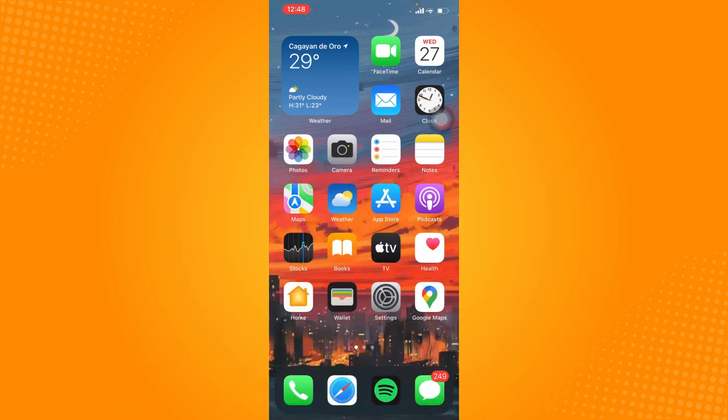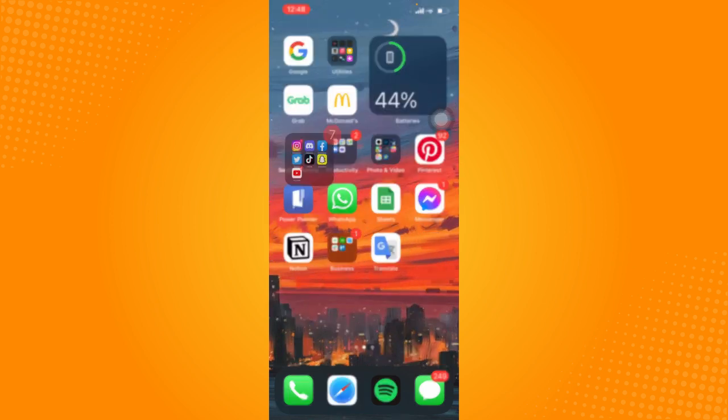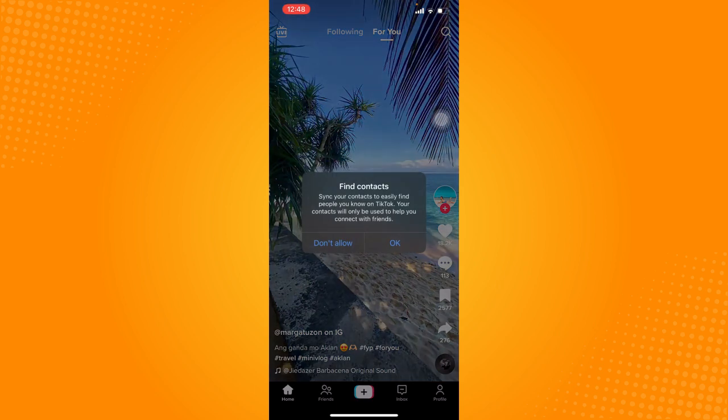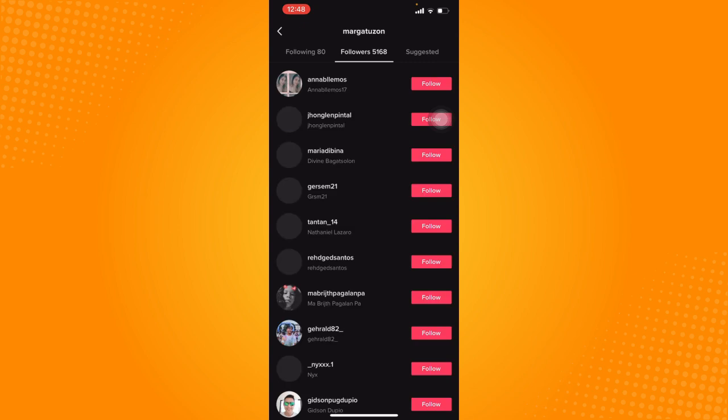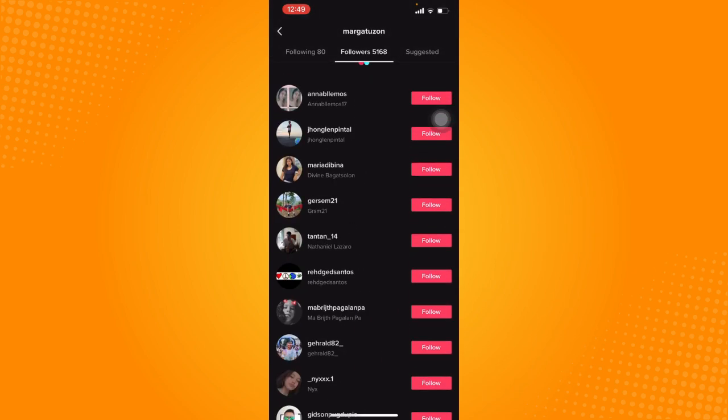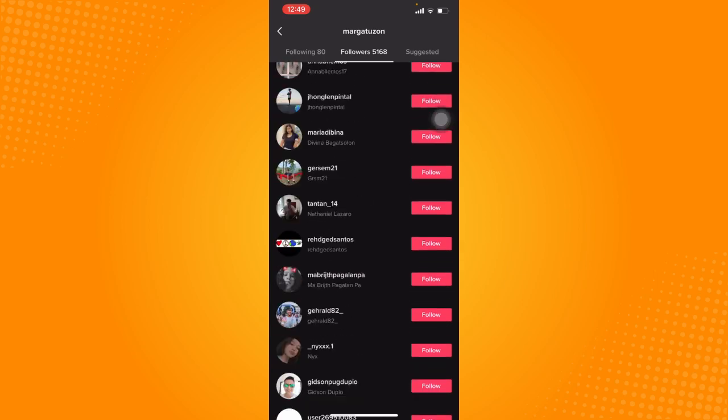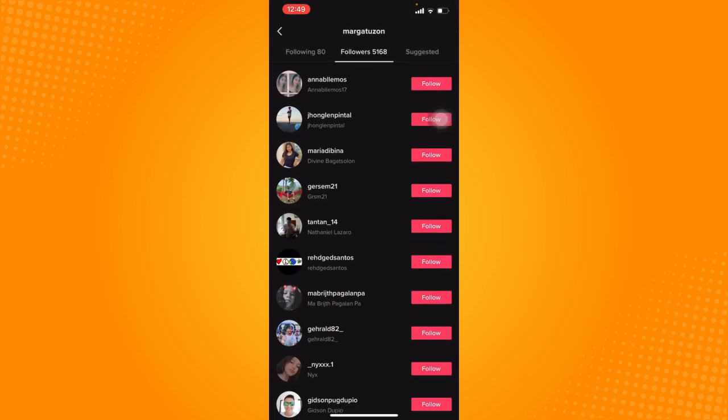So the first factor that you want to consider is that you may have been following a lot of people in a row. So just open the TikTok app right here, and for example, if you have gone to a certain profile and have gone through a list of their followers and just followed all of these randomly, you may not be able to follow accounts on TikTok during that day anymore. So there is a limit on how many people you can follow in one day according to TikTok's terms and conditions. So this limit is around 140 people, usually for new accounts.